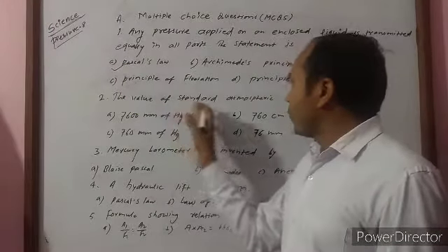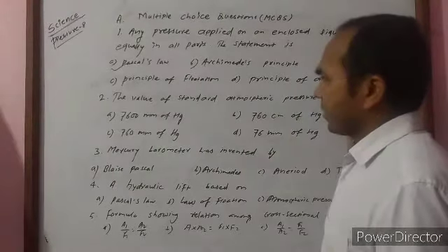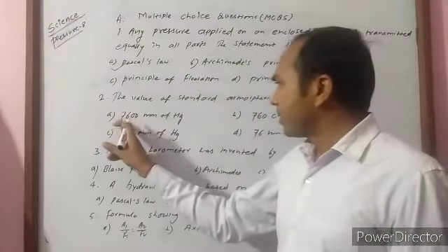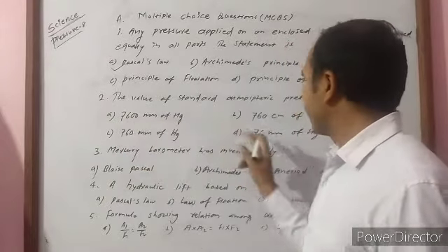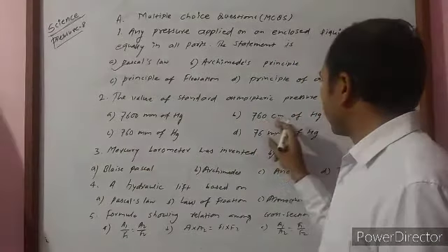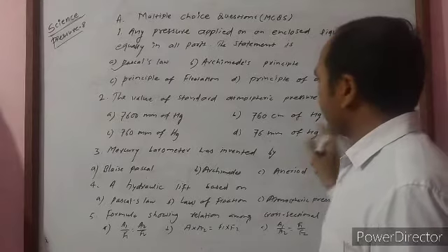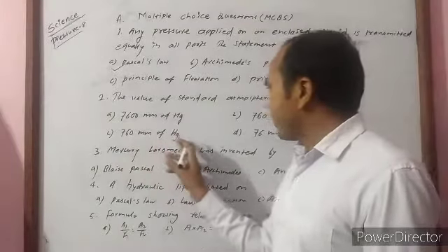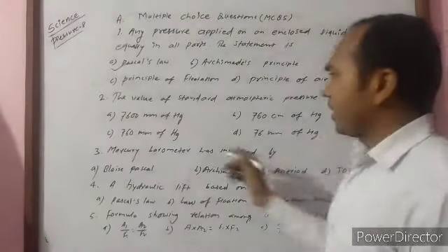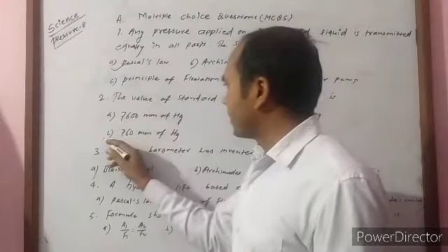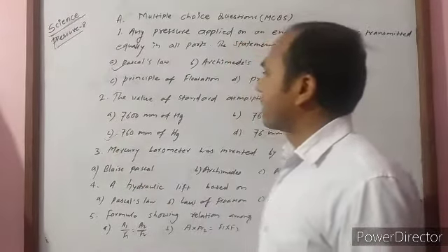Another, the value of a standard atmospheric pressure is, options are 7600 mm of Hg, 760 centimeter of Hg, 760 mm of Hg, 76 mm of Hg. Then here 760 mm of Hg, this one is the correct answer.